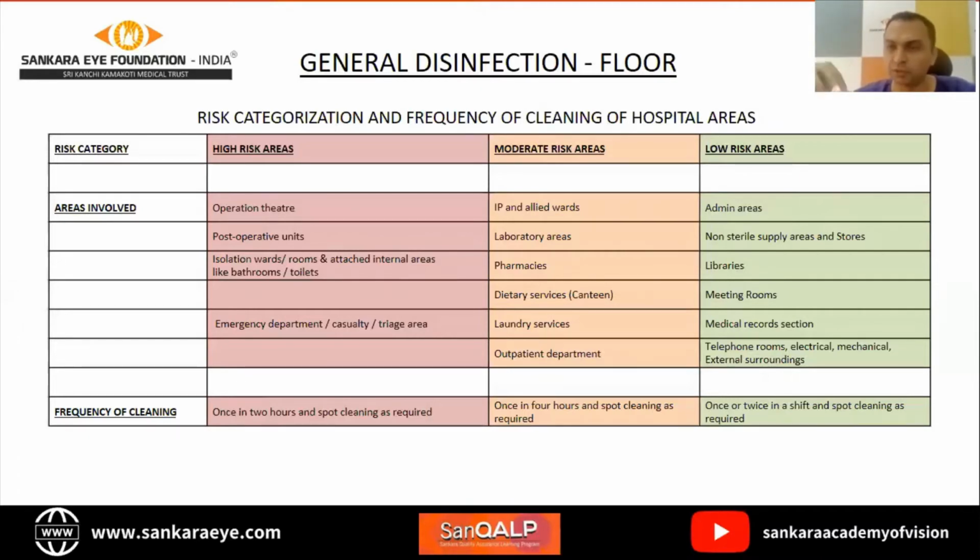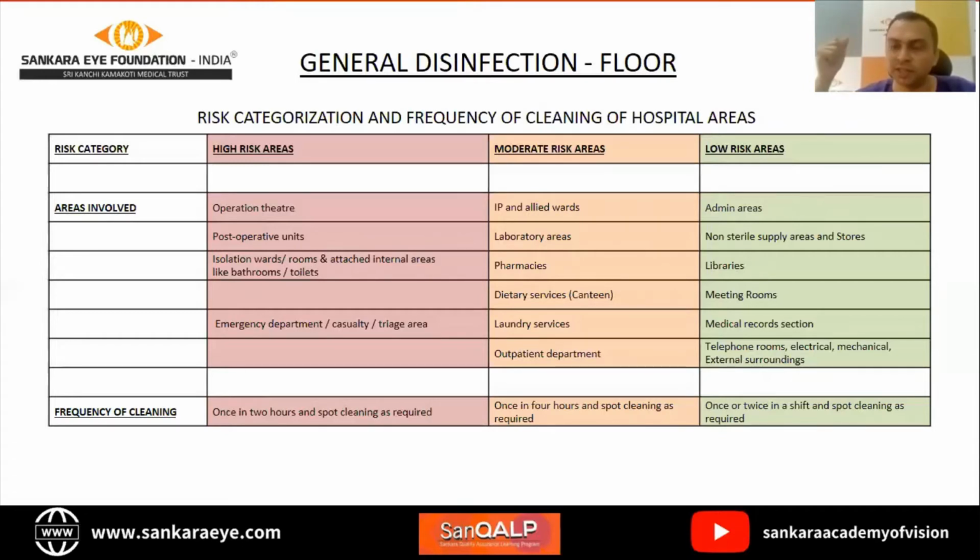We don't have post-operative units within our OT system, but those also become high risk areas. And secondly, relevant to our hospital would be triage area. So these triage areas, obviously we are expecting suspect or potentially COVID positive patients. So that's why also it comes in high risk area. So these areas need to be cleaned at least once in 2 hours. And especially in these areas, after every patient also you need to clean all the equipment.